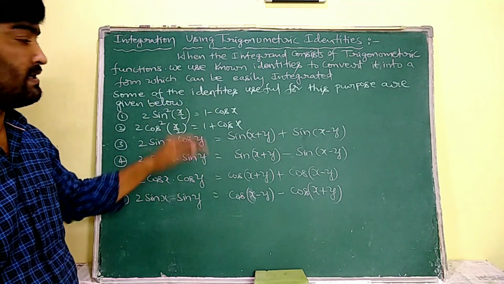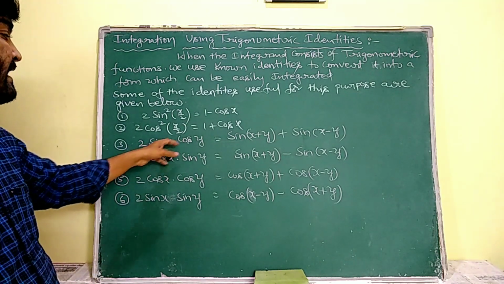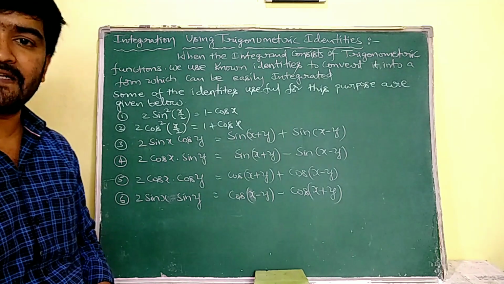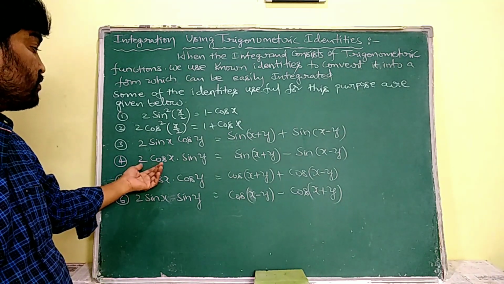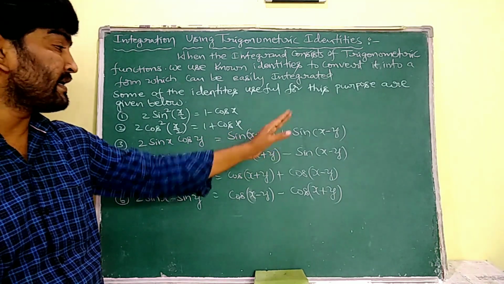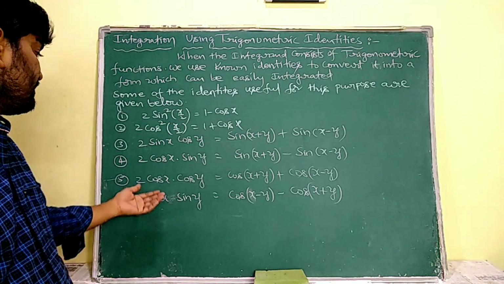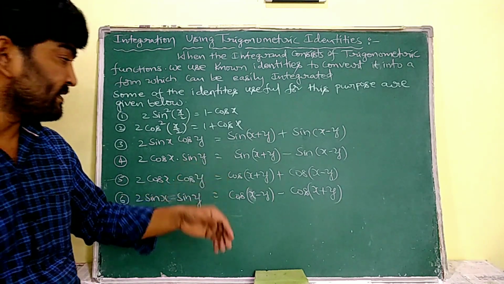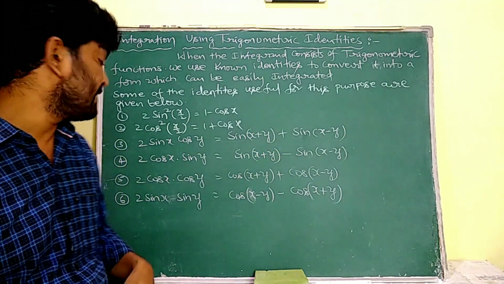Similarly, 2 sin x cos y is going to be expressed as sin (x plus y) plus sin (x minus y). And 2 cos x sin y can be expressed as sin (x plus y) minus sin (x minus y). 2 cos x cos y is going to be expressed as cos (x plus y) plus cos (x minus y).